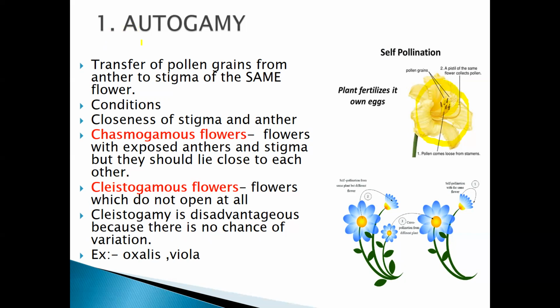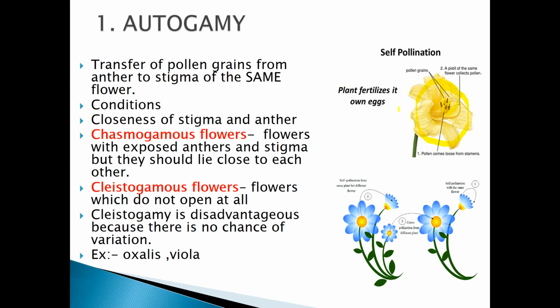See, autogamy is nothing but the transfer of the pollen grain from the anther to the stigma of the same flower. Means the pollination takes place within this one flower. There is no involvement of the other flower at all. Now, there are 2 types of conditions here, based upon autogamy, that is the self-pollination process.